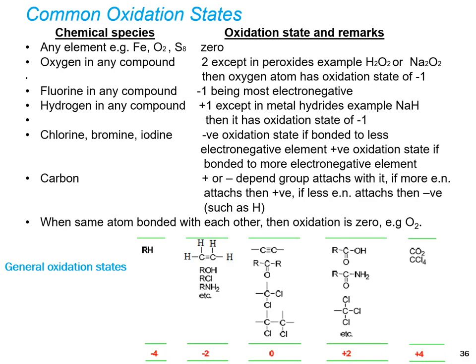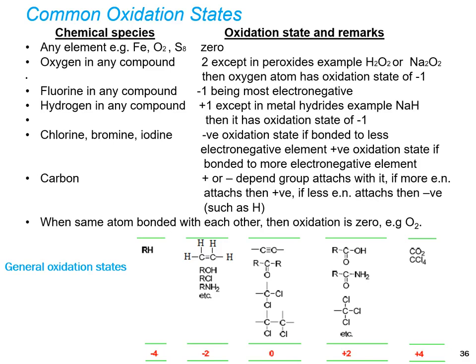Chlorine, bromine and iodine have a negative oxidation state if bonded to less electronegative elements, and a positive oxidation state if bonded to more electronegative elements. Carbon may be plus or minus, depending on the group attached to it. If a more electronegative atom is attached, for example oxygen, then it is positive.